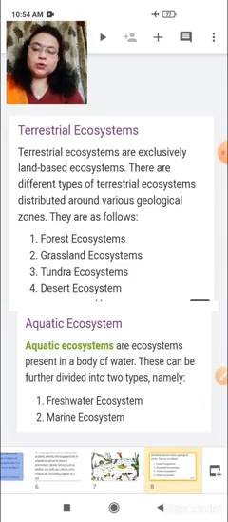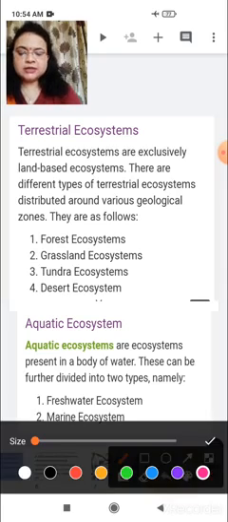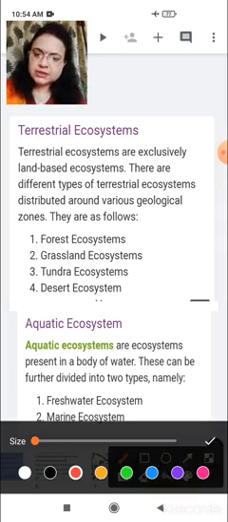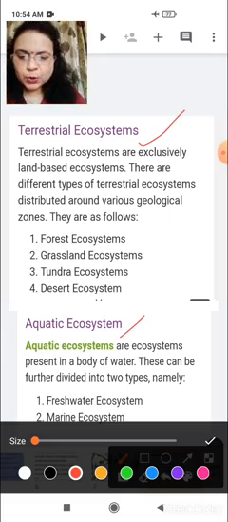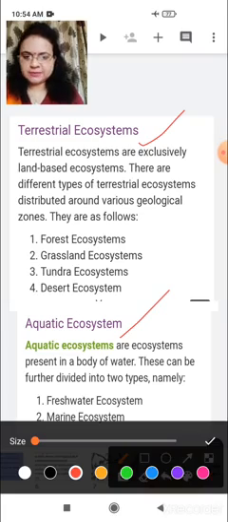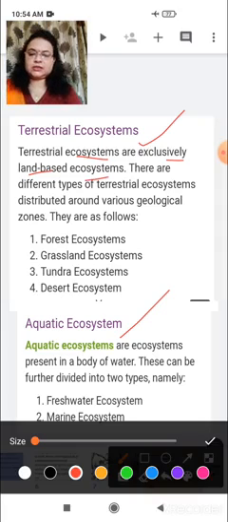Okay, so ecosystems we can say are of two types. Here we will study the types of ecosystem. What are the types of ecosystem? There are two types of ecosystem: terrestrial ecosystem and aquatic ecosystem. What are these? Terrestrial ecosystems are exclusively land-based ecosystems.